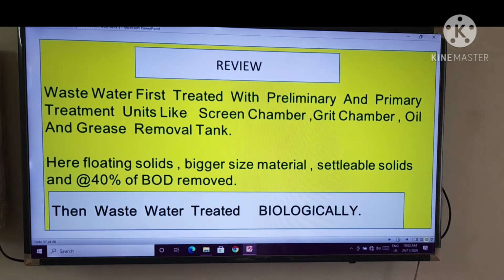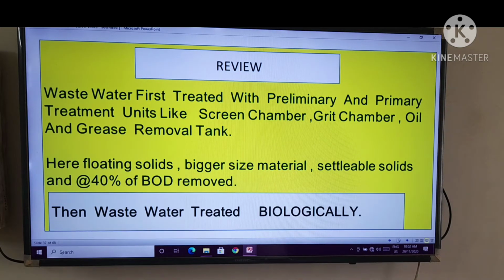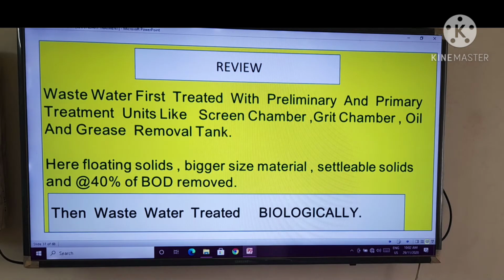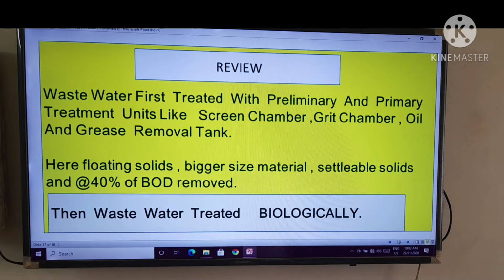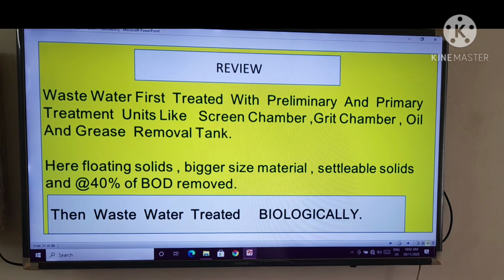Let's take a review. The wastewater is first treated with primarily preliminary treatment units, like the screen chamber, grit chamber, and oil and grease removal tank, that you already learned in my last lectures. Here we remove the floating solids, bigger size material, settleable solids, and about 40% of BOD in all these processes which you already learned, right?